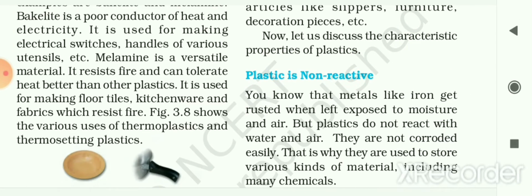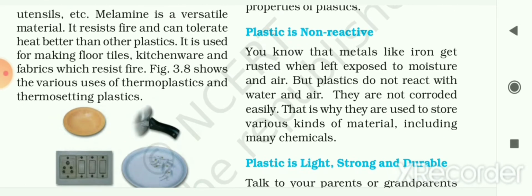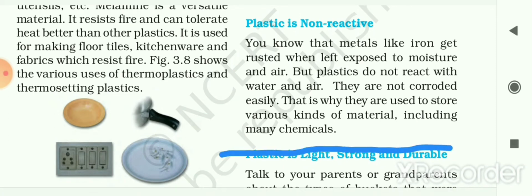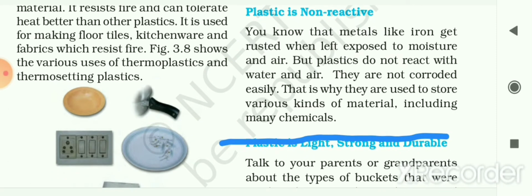Now let us discuss the characteristic properties of plastic. The first property is that plastic is non-reactive. That means it does not react easily with other substances. You know that metals like iron get rusted when left exposed to moisture and air.